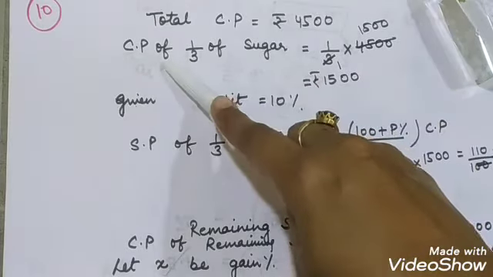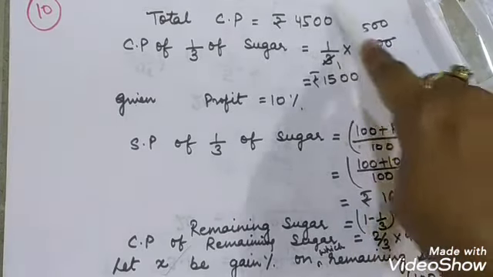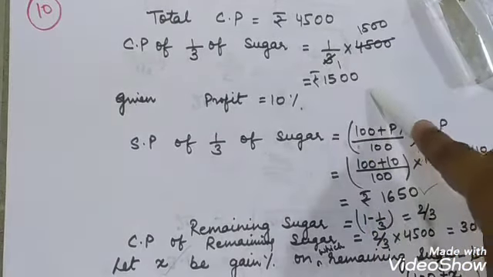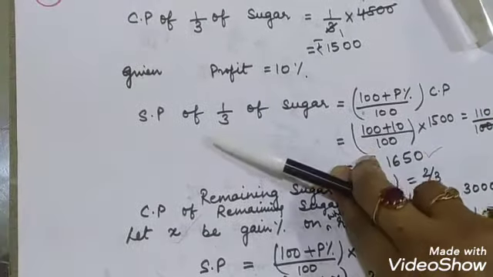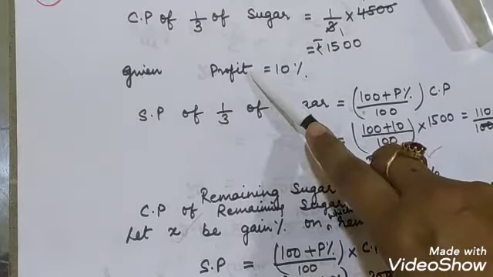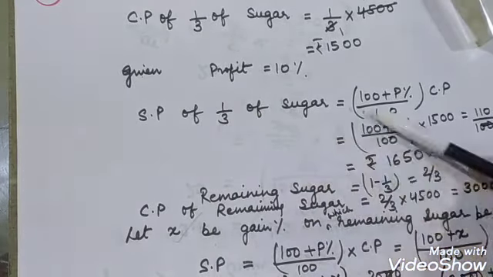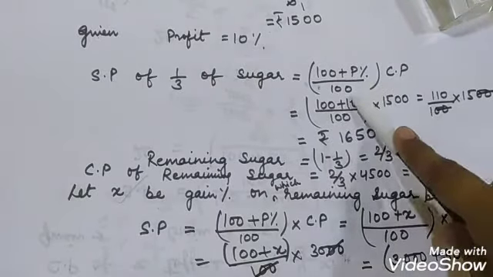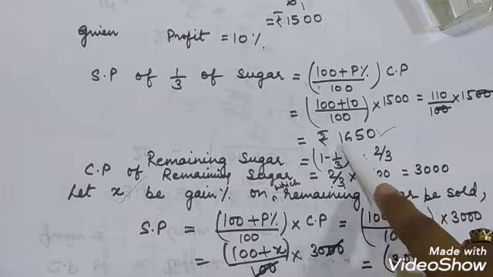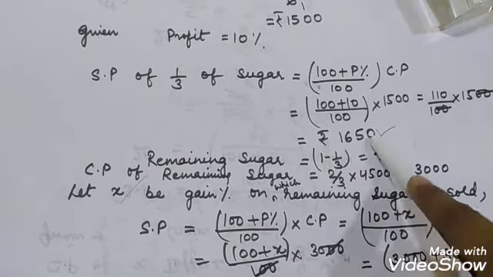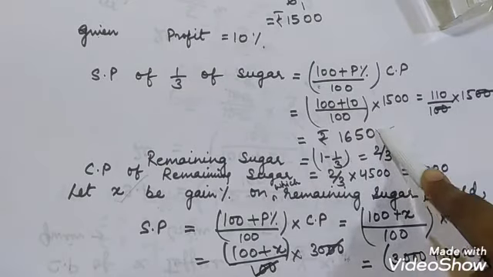So first we need to find the cost price of 1/3 of the sugar, which will be 1 upon 3 into the cost of sugar. So it comes to 1,500, and the profit is this. Here, using the formula of selling price, when the profit percentage is given, you are able to find the selling price of 1/3 of the sugar, which will be (100 plus profit percent) upon 100 into CP. Then you put all the terms here, and by solving you will get 1,650, which means the selling price of 1/3 sugar is this.